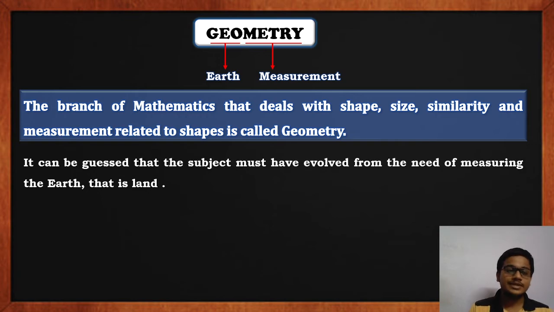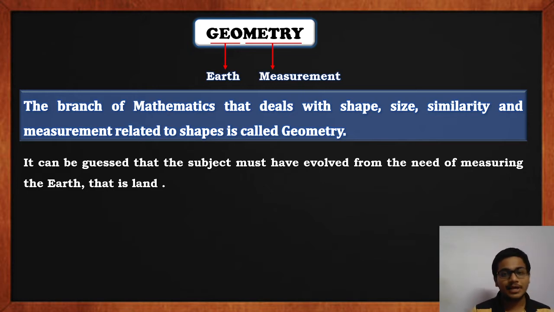It was guessed that this subject, geometry, evolved from the need of measuring earth, that is measuring area, measuring its perimeter, measuring volume of something, etc. Basically, measurements related to shape and the different parameters associated with them can be together incorporated and termed as a subject which could be called geometry.